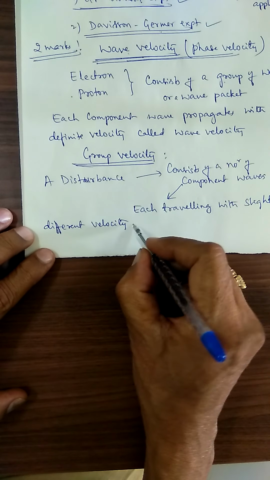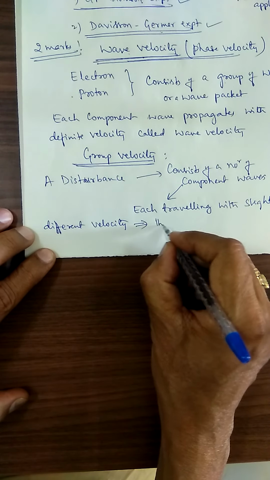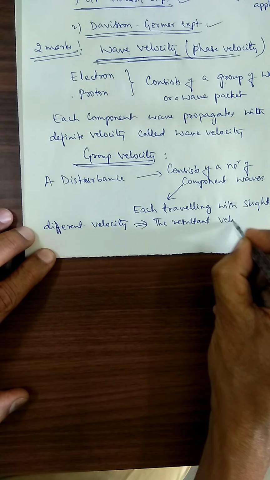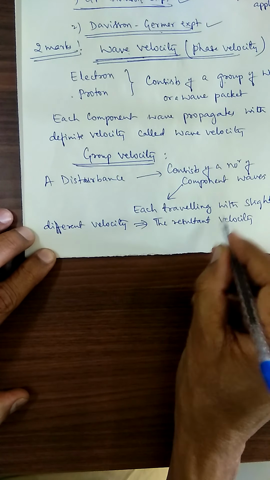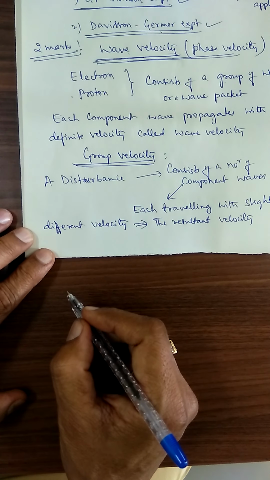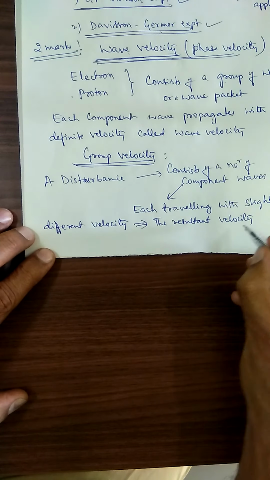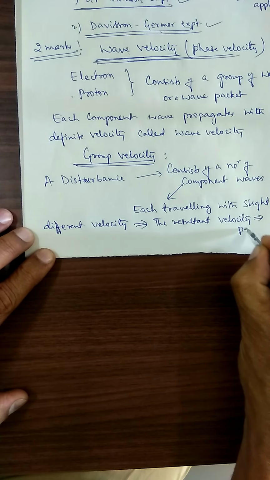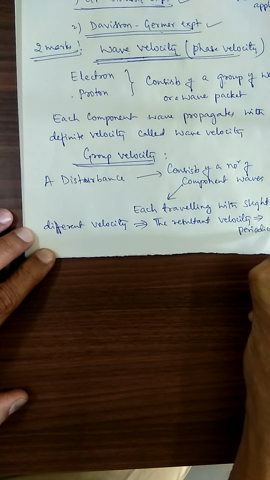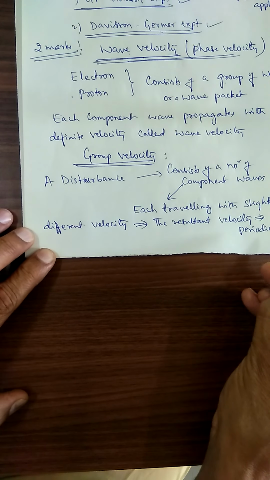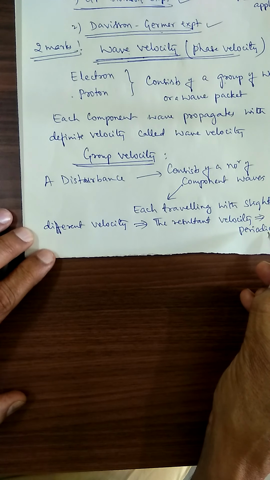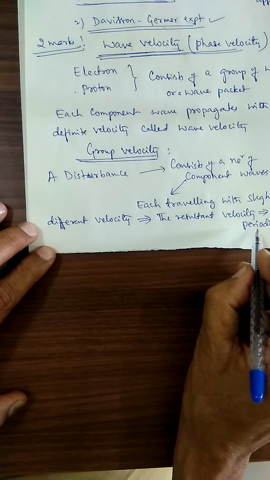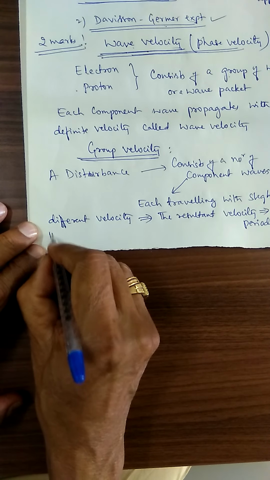The resultant velocity gives rise to periodicity. The velocity of advancement of this periodicity is called the group velocity.